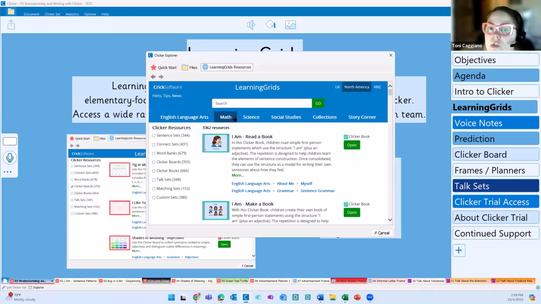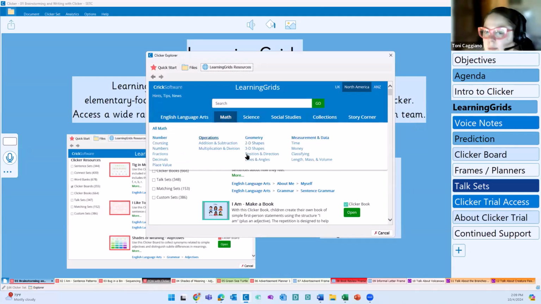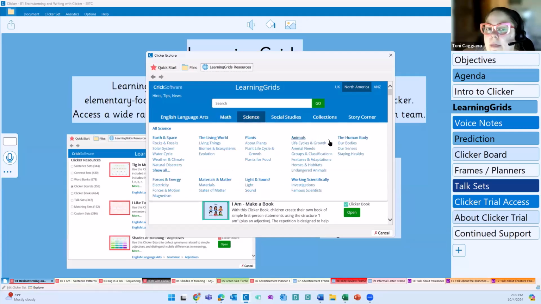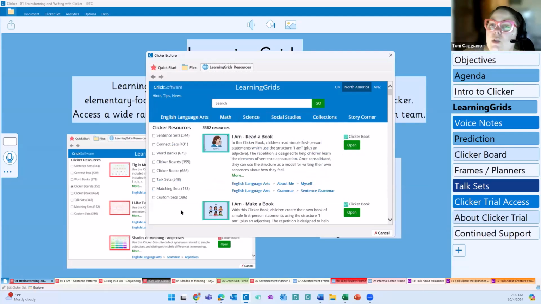So when you come into math, we have about K through 6 math resources when it comes to writing about math. When it comes to science, we're focused on K through 6. And we do not support any one curriculum because, as you know, curriculum can change district to district, state to state, and we work with everybody all over the world.